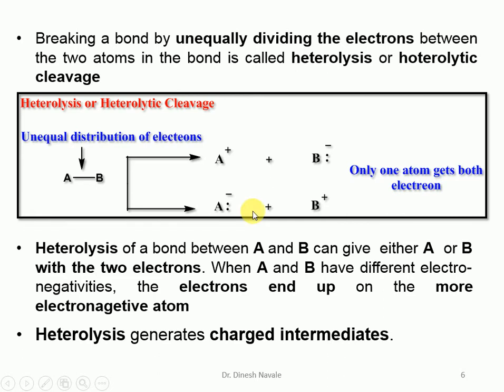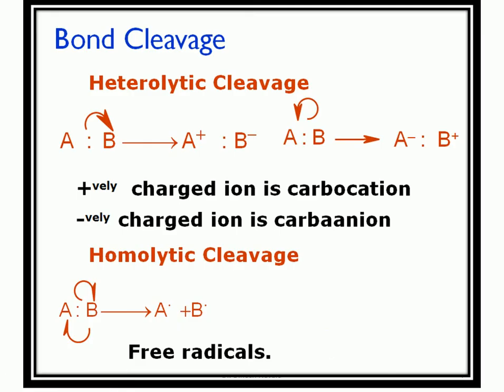That means heterolysis of the bond between A and B can give either A or B with the two electrons. If there are two electrons on B, it will end up with a negative charge, and if there are two electrons on A, it will end up with a negative charge on A. So heterolytic cleavage or heterolysis is responsible for the generation of charged intermediates.